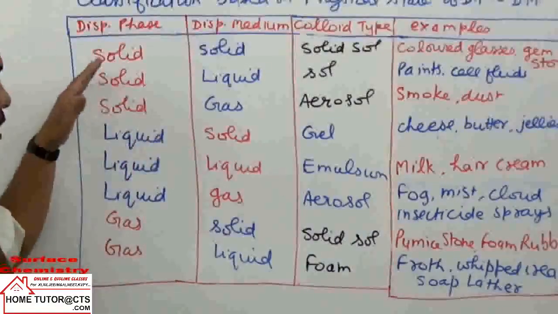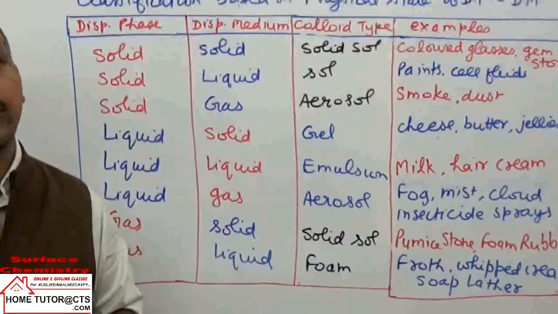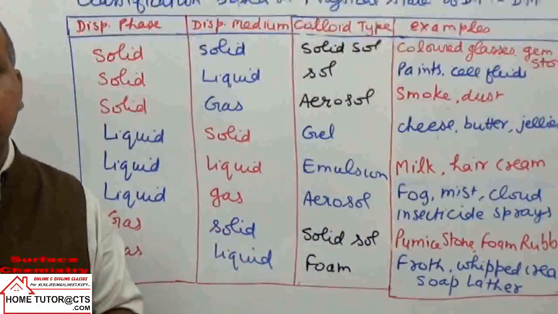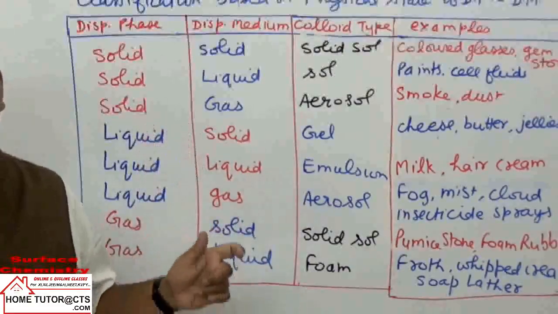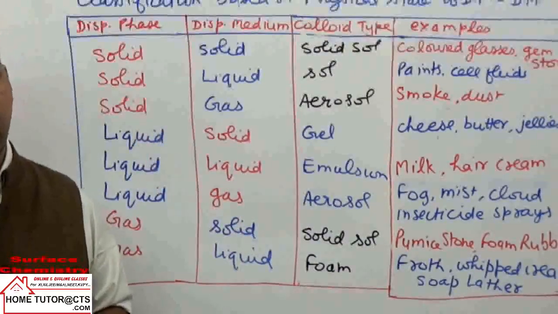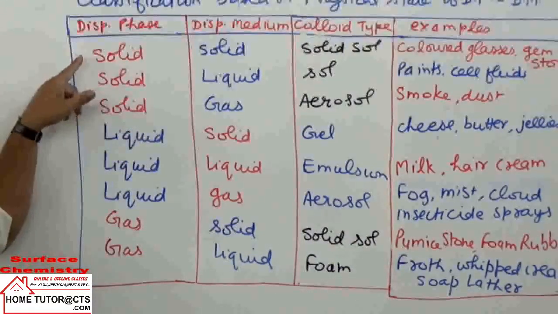Here we have taken 8 combinations. Gas in gas is not taken because a gas mixture is always homogeneous. The condition for a mixture to be colloid is that it must be heterogeneous. So we can have 8 types of colloidal mixtures.